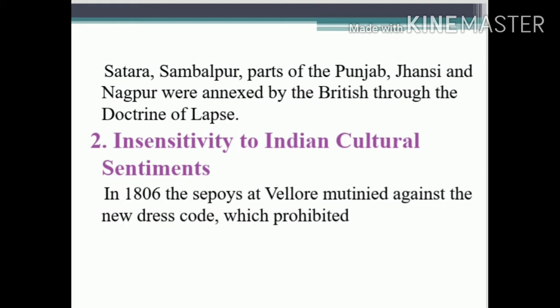And not only in the Vellore mutiny, the same thing happened in 1824 at Barrackpore near Calcutta. Because the sepoys were prohibited from wearing religious marks as well as forced to use a common dress code, and this showed insensitivity to the cultural sentiments of our Indian sepoys.